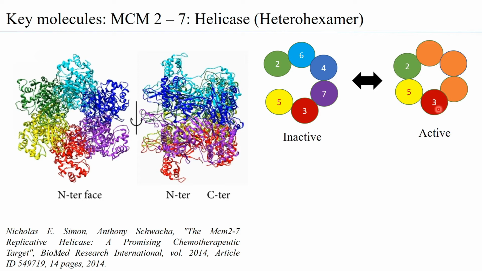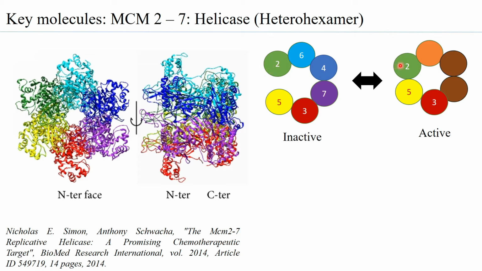And in many species, what has been observed is that it is only MCM4 and 7 that are generally used for opening or unwinding of the DNA. So the question that remains is, what is the role of 2, 5 and 3? The role of 2, 5 and 3 is basically in maintaining the gated conformation.